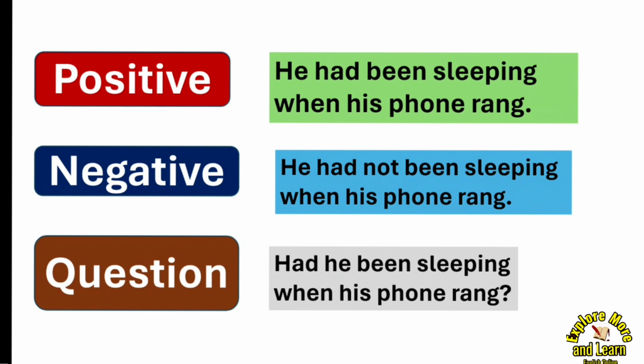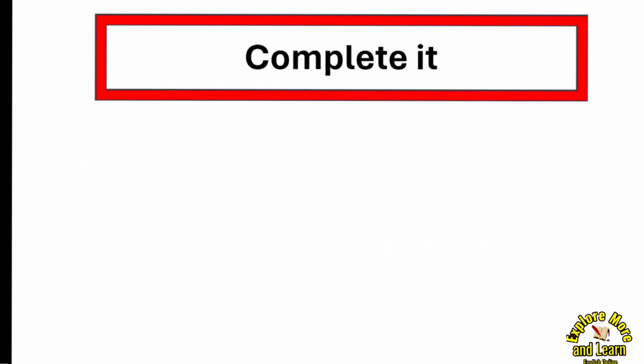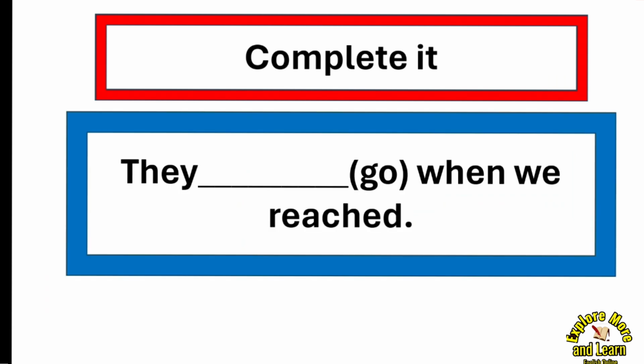Now in the next video, I'll discuss future perfect continuous tense. But before that, I am giving you one task: complete this sentence in present perfect continuous and past perfect continuous. You have to use the rule here, the basic structure of the sentence in present perfect continuous and past perfect continuous tense. Just try. The verb is go, when we reached. The rest of the part will be the same, but just use present perfect continuous tense and past perfect continuous tense to complete this sentence.